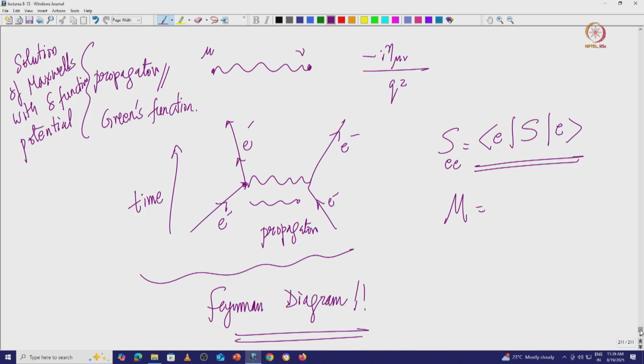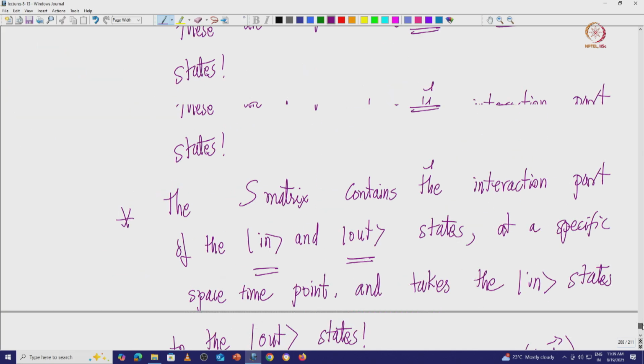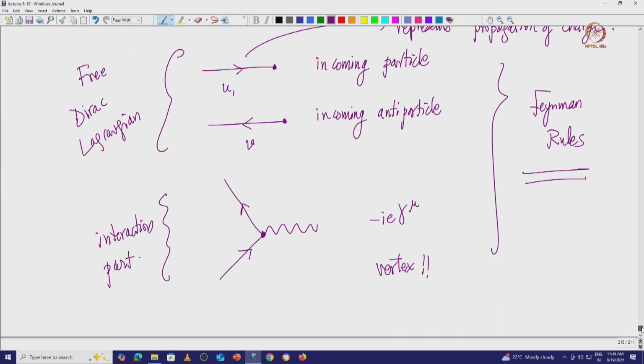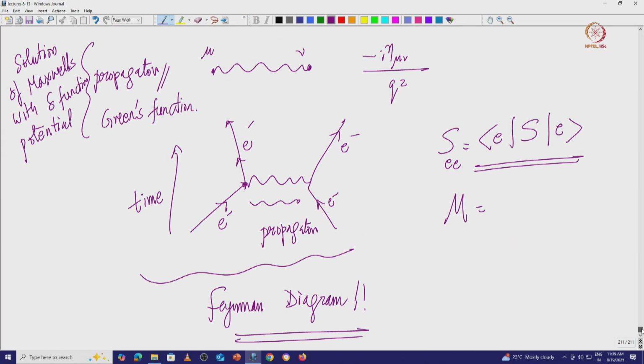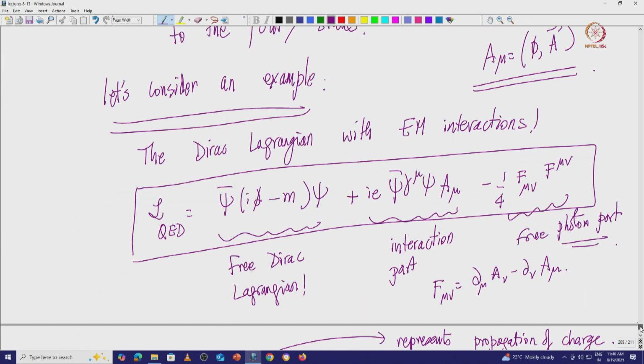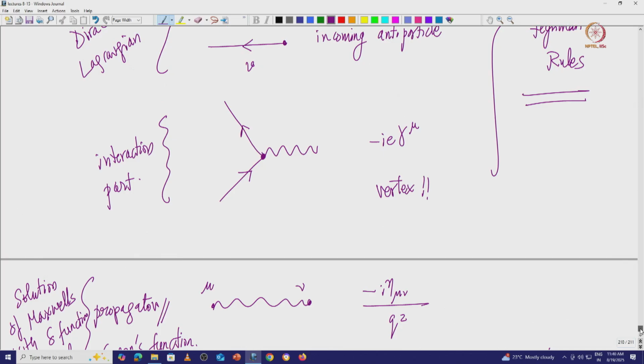You already have seen that just from the Lagrangian I wrote some rules which are called the Feynman rules, and from these Feynman rules I can start calculating processes like electron scattering essentially, and this is pretty good, and so you do not need full quantum field theory to calculate any of these essentially.